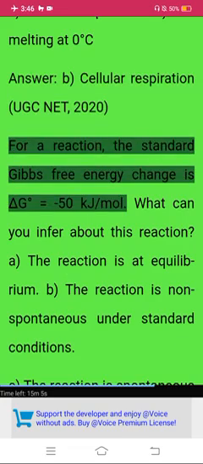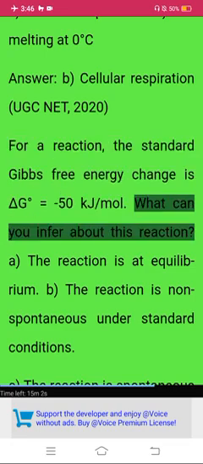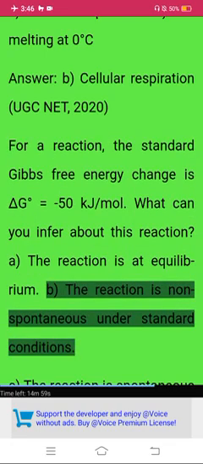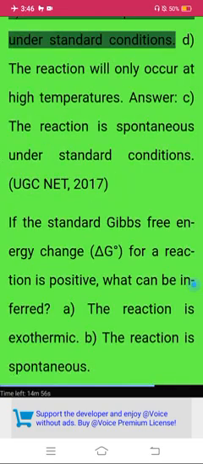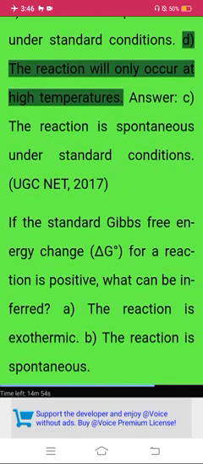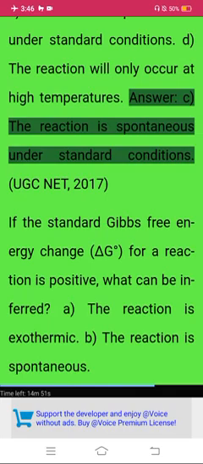For a reaction, the standard Gibbs free energy change is delta G degree equals minus 50 kilojoules per mole. What can you infer about this reaction? A. The reaction is at equilibrium. B. The reaction is non-spontaneous under standard conditions. C. The reaction is spontaneous under standard conditions. D. The reaction will only occur at high temperatures. Answer: C. The reaction is spontaneous under standard conditions.